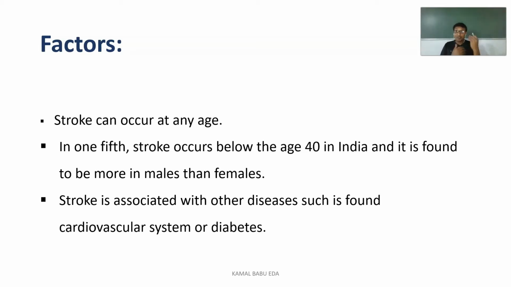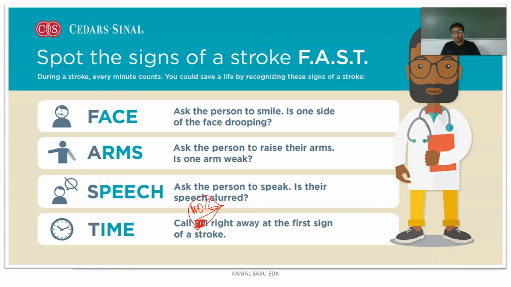You can observe stroke occurring with cardiovascular diseases like hypertension and cardiovascular hypertrophy, as we have seen earlier, and cardiac dilatation. All these conditions, along with diabetes, are some of the risk factors which were precipitating and leading to the condition called stroke. So how can you spot the stroke here?